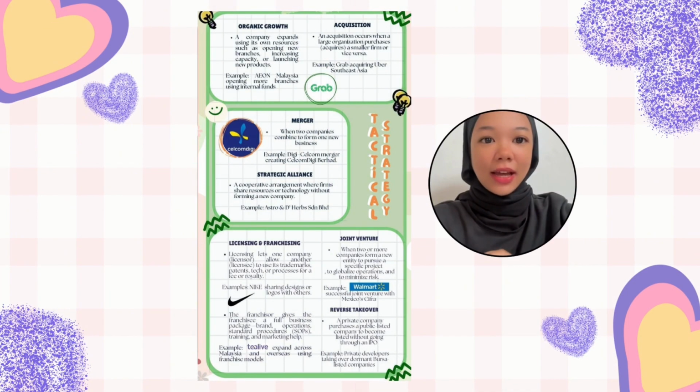My name is Asha, and I will talk about the last corporate strategy level, which is the tactical strategy. Tactical strategy is the short-term practical action used to support a company's long-term goals. Okay, so there are 7 kinds of strategy under this tactical strategy level.